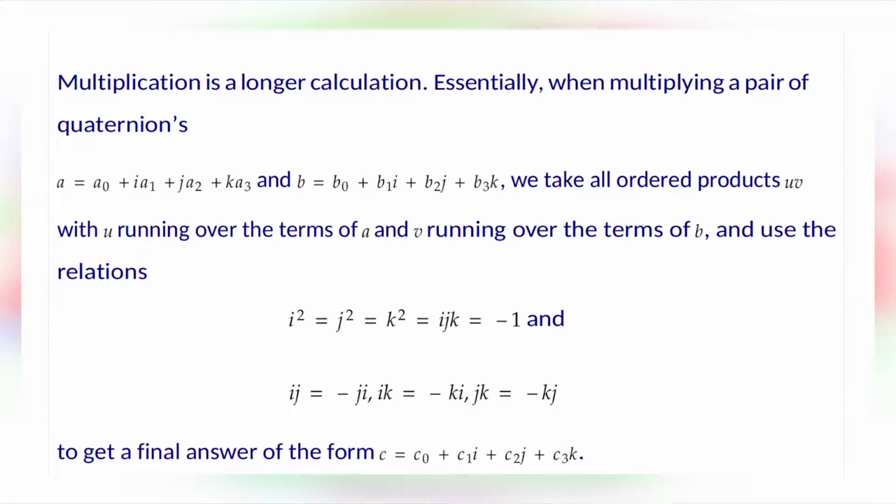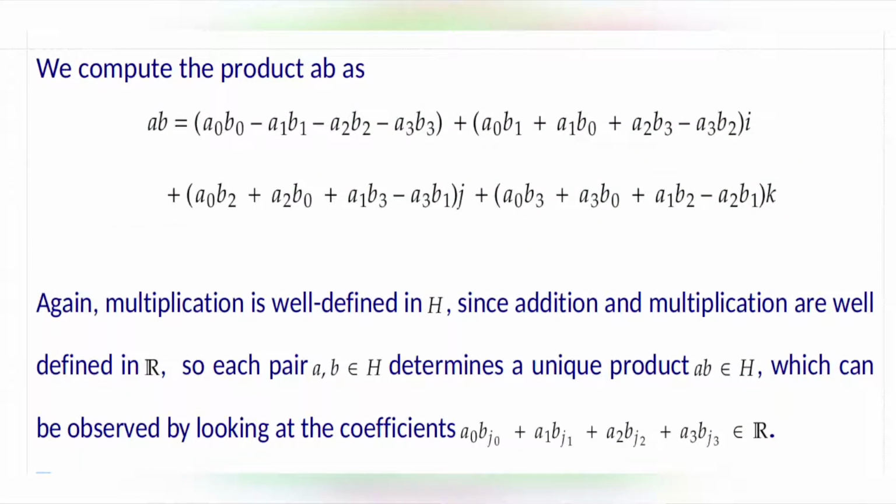To get a final answer of the form C is equal to C0 plus C1i plus C2j plus C3k, we compute the product AB as AB is equal to A0 B0 minus A1 B1 minus A2 B2 minus A3 B3 plus A0 B1 plus A1 B0 plus A2 B3 minus A3 B2 into i plus A0 B2 plus A2 B0 plus A1 B3 minus A3 B1 into j plus A0 B3 plus A3 B0 plus A1 B2 minus A2 B1 into k.